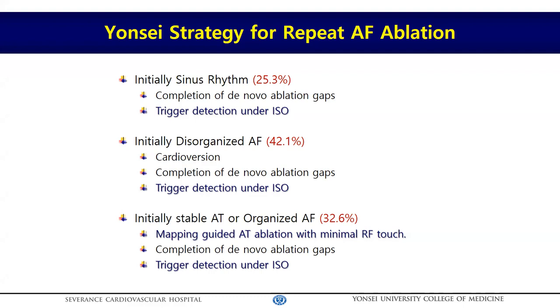Redo ablation rate is about 8.7% in my institute, and the proportions of sinus rhythm, AF, and atrial tachycardia were 25, 42, and 33% respectively.